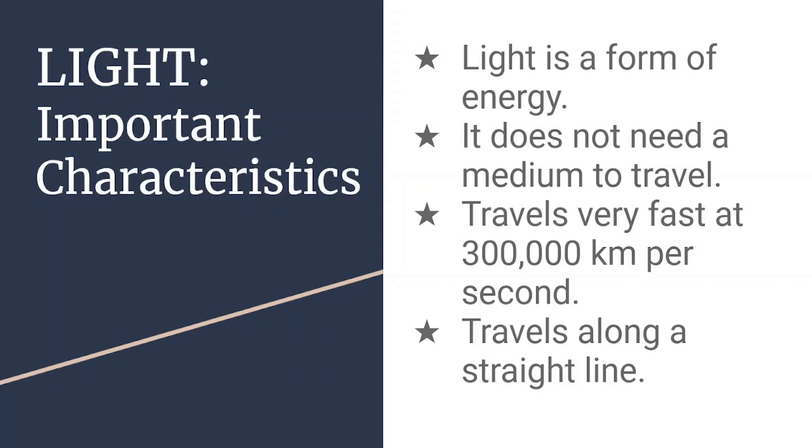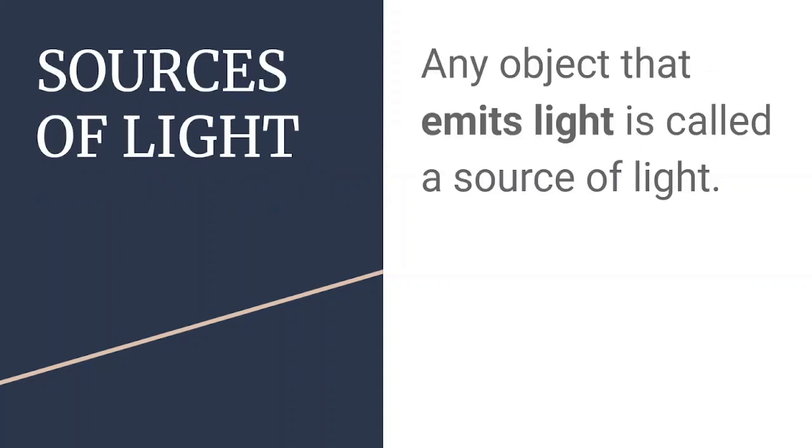Light. What is light? Actually light is the thing that enables you to see other things, but it itself is not visible. Some important characteristics of light that you always need to keep in your mind: it is a form of energy. It does not need any medium to travel, and it travels very, very fast at 3 lakh kilometers per second. Can you imagine? It travels along a straight line.